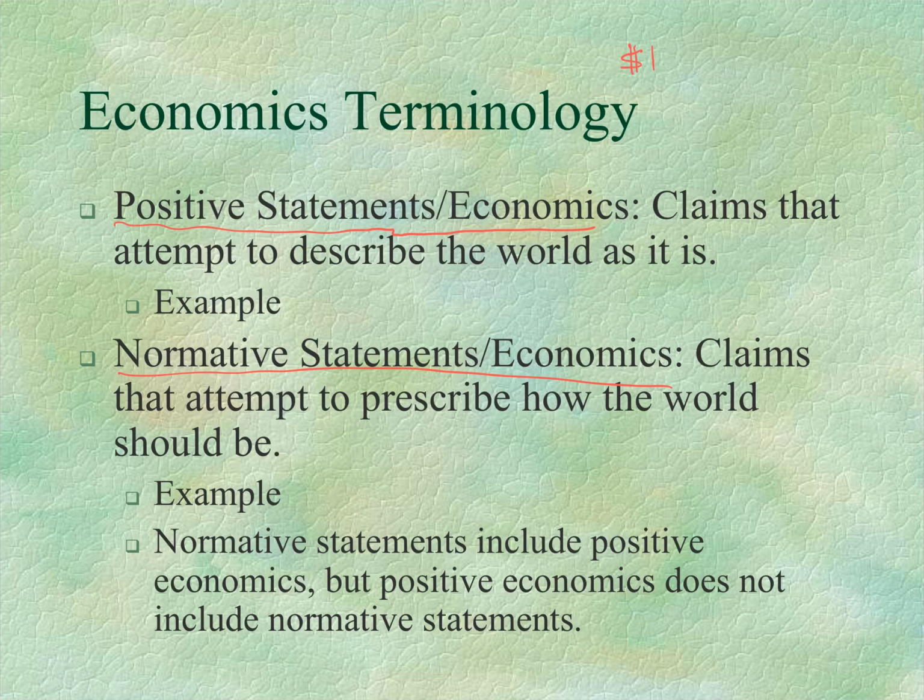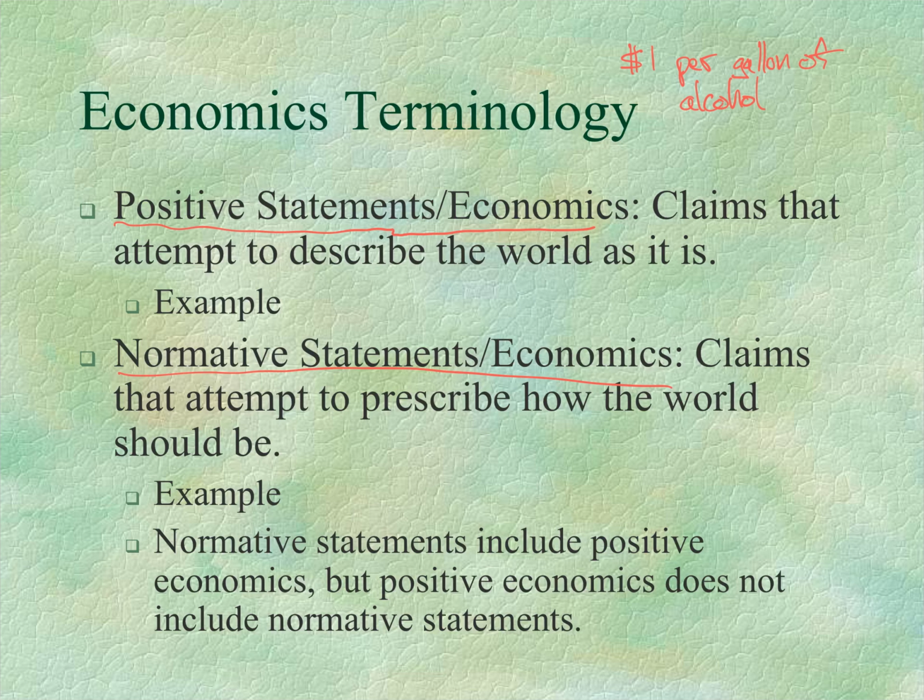So an example would be, let's say we add a new tax on alcohol in the Commonwealth of Virginia, another $1 per gallon of alcohol. That would be a certain amount for spirits, depending on how high the proof was. That would translate into a certain amount for each bottle of wine and a certain amount for each six-pack of beer. But effectively, we increase the tax by $1 per gallon of alcohol. Positive economics would say this will lead the price of wine to go up this amount, or the price of hard liquor, spirits, to go up by this amount.